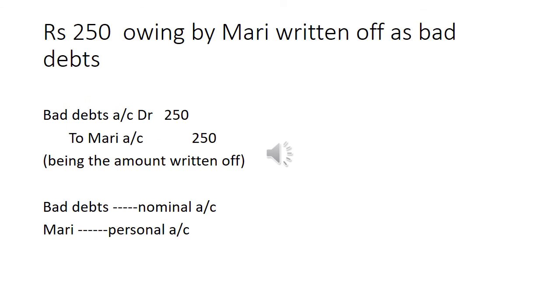Rupees 250 due from Mari written off as bad debts. Bad debts account debit to Mari. Bad debts is also considered as a nominal account.